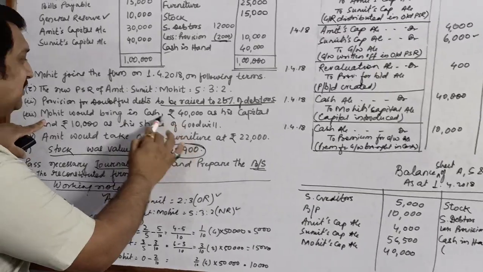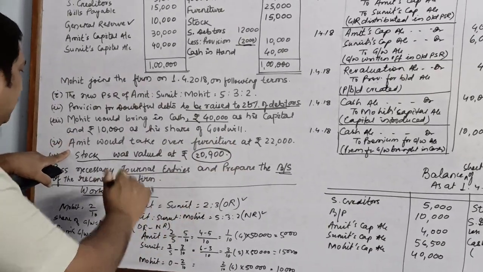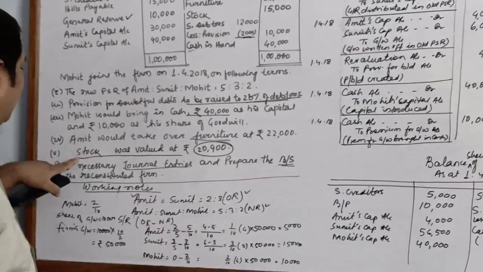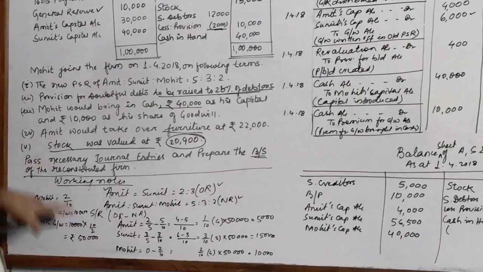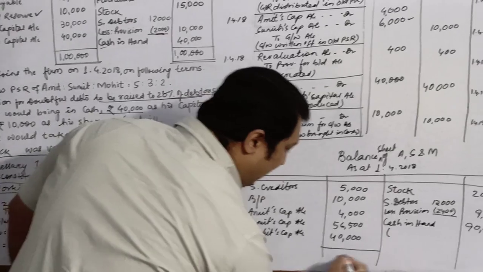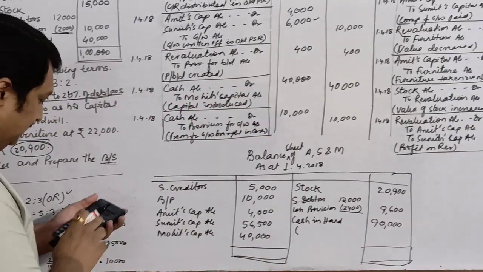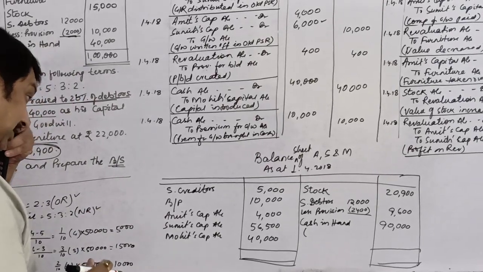Mohit would bring in cash 40,000, capital, goodwill done. Furniture has already been taken over by Amit, so we have not shown it. Stock, we have already shown the correct value. Now we will balance our balance sheet. We will total our balance sheet and see whether the total comes or not.